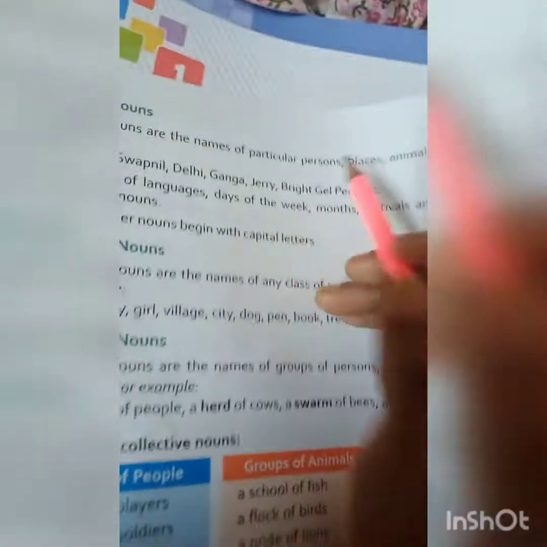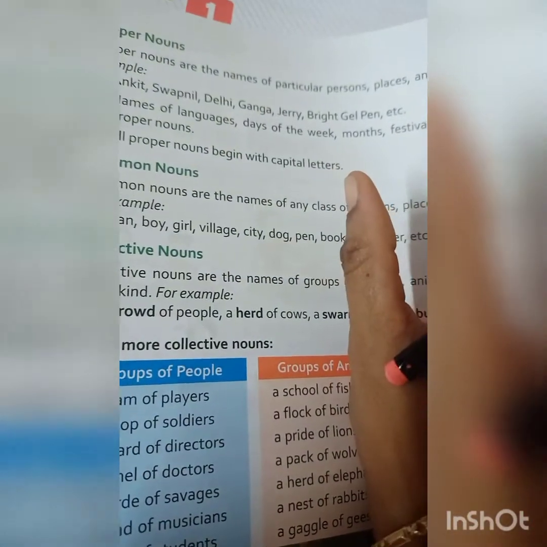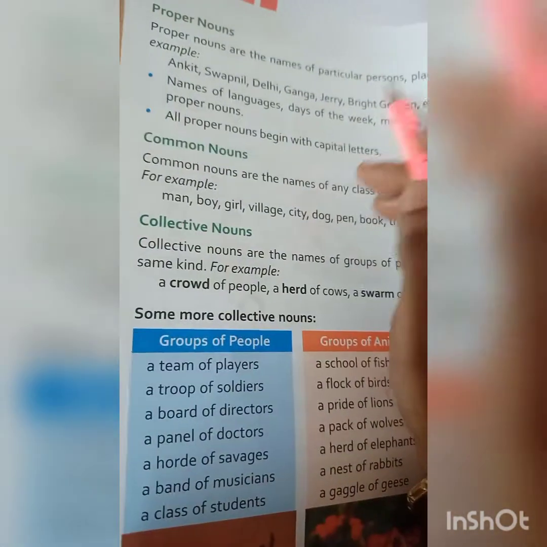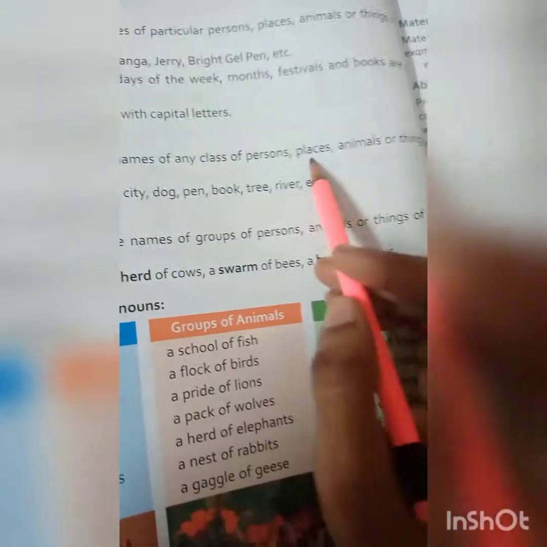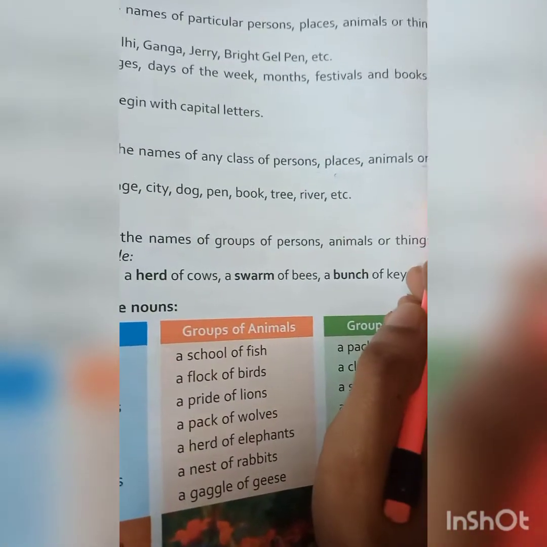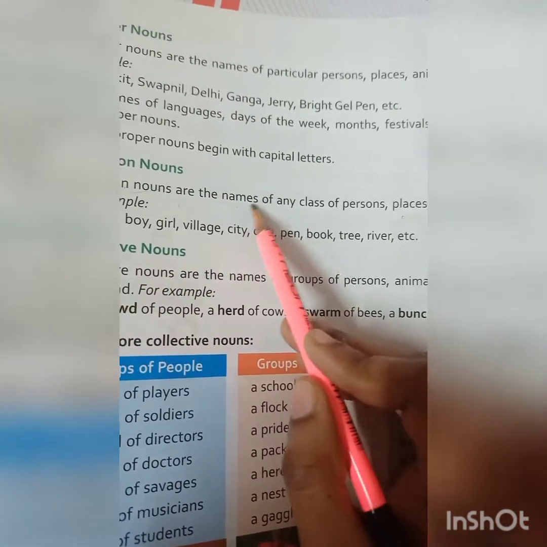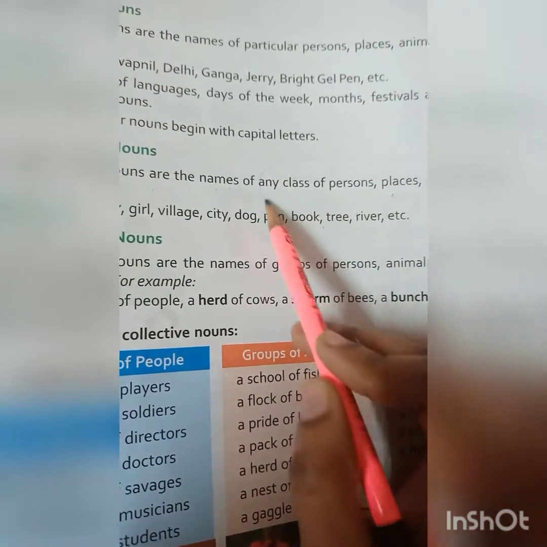Proper noun is the names of a person, place, animal, things, whatever. It denotes the names of a particular thing, the exact thing. Common nouns are the names of any class or person, places, animals or things. Common noun does not denote names of a particular person, rather it denotes the names of any class, any general class.